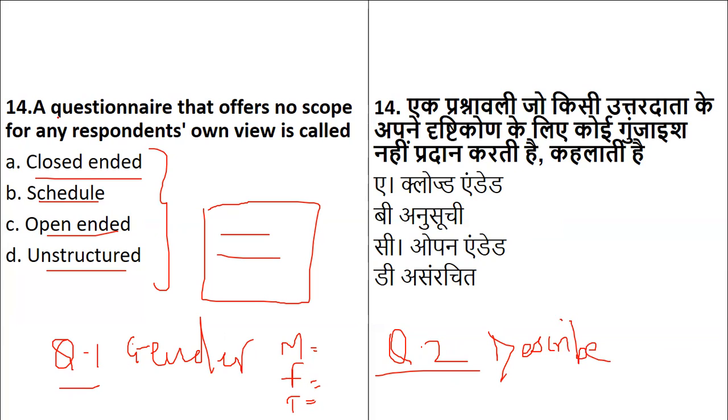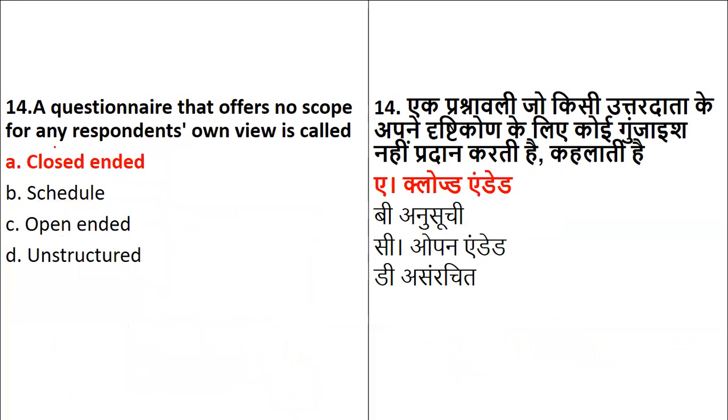Now here they're asking no scope for any respondent. No scope means, see, in question number 1, I have given you the gender and the restrictions. You have to answer within this restriction only. So there is no scope. What are such types of questions called? And here there is a lot of scope. So when there is no scope, it will be called a close-ended question.